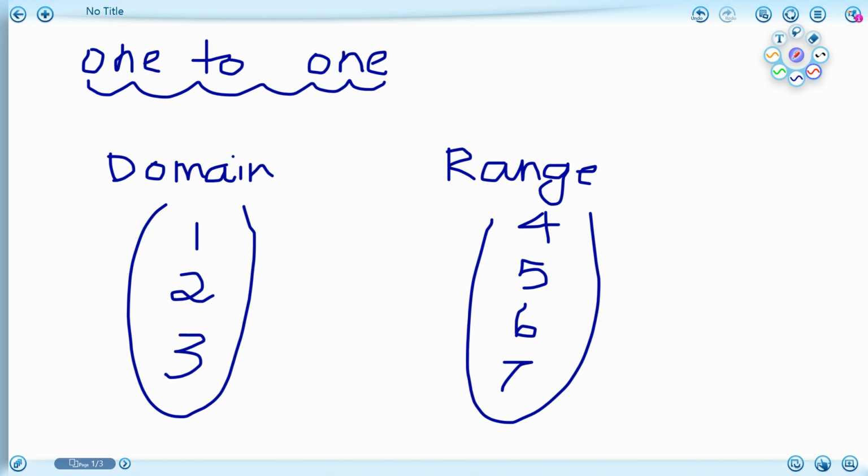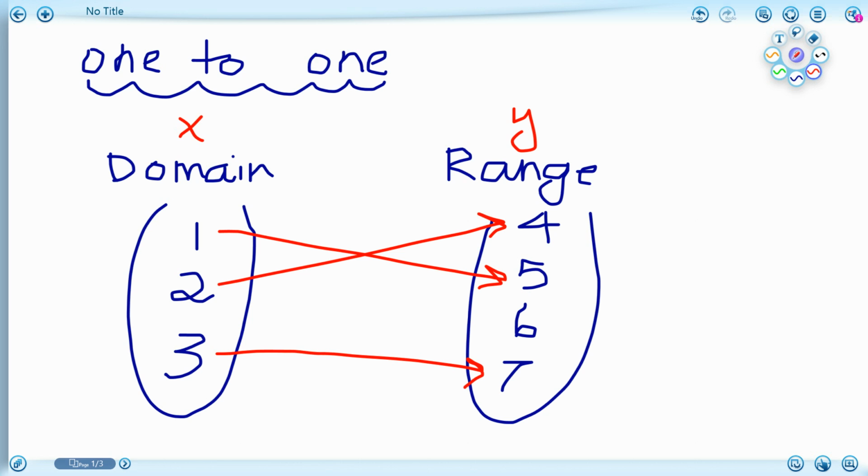One-to-one, once again, we have domain and range. And remember, domain is for our x's, where our x's live, and range is where all of our y's are staying at. So let's look at this. I'm just going to map this. Remember, this is mapping. So at this point, I'm going to ask, is this a function? And you're going to say, yes, it is. You know why? Because is any of these x's cheating on y? No. So yes, this is a function.